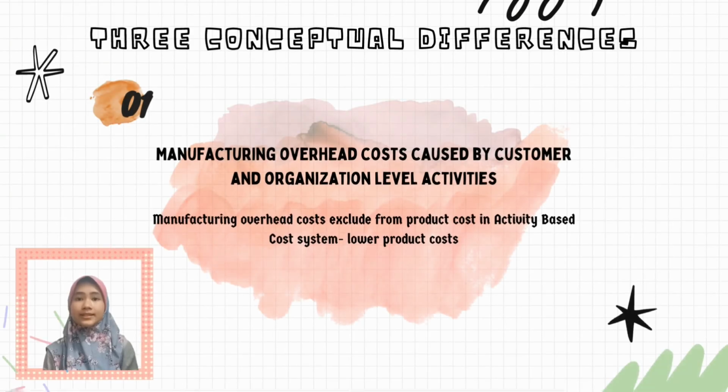In this case study, there are three conceptual differences between the traditional cost system and the activity-based cost system. The first one is manufacturing overhead costs caused by customer and organization level activities. These manufacturing overhead costs are excluded from product cost in activity-based costing, and it will result in lower product cost compared to the traditional cost system.